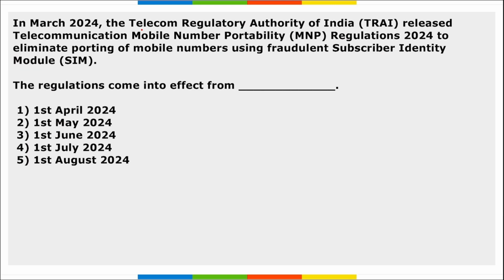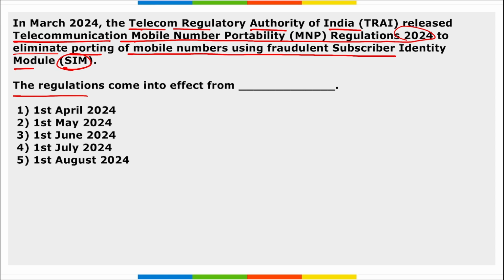Next is TRAI. The Telecom Regulatory Authority of India has released Telecommunication Mobile Number Portability Regulations 2024 to eliminate porting of mobile numbers using fraudulent subscribers identity module, that is SIM. The regulations come into effect from 1st of July 2024.